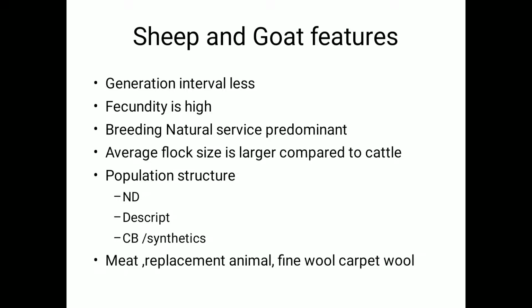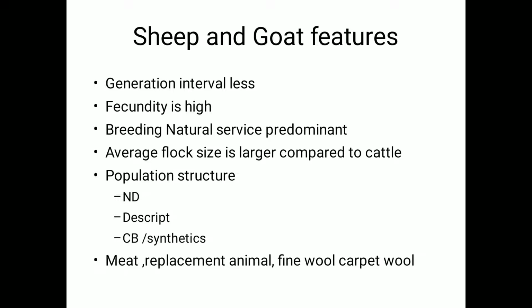For that reason we have just put it here, because the more the number measured, the higher is the intensity of selection. Then coming to the population structure, these last 2 points are important points that should never be missed in the breeding strategy. One is the target population.